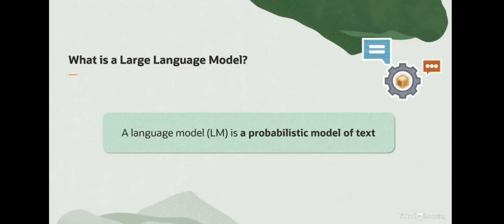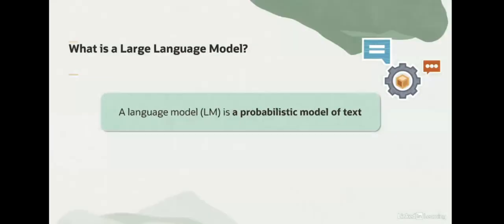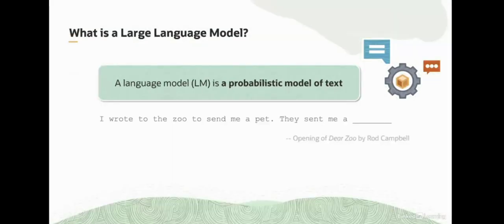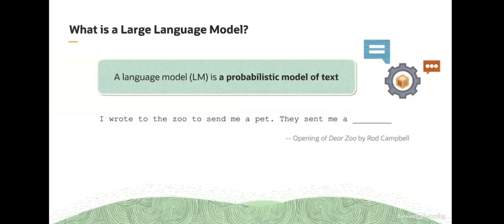So what is a language model? The way I think about language models is that they are probabilistic models of text. So what does that mean? Let's say we have this sentence: "I wrote to the zoo to send me a pet. They sent me a...", which is the opening of a children's book.